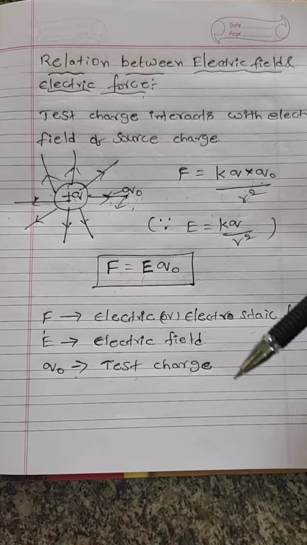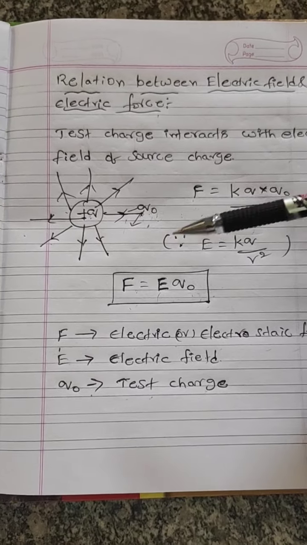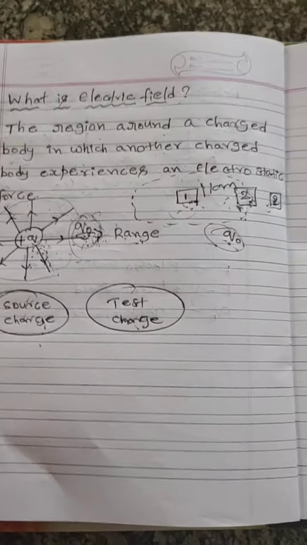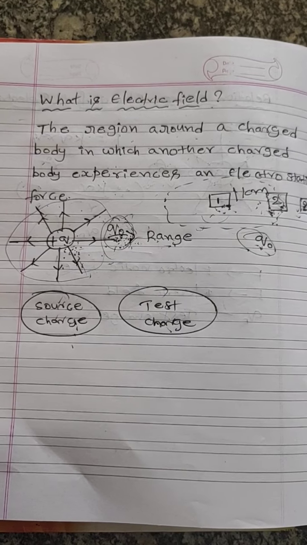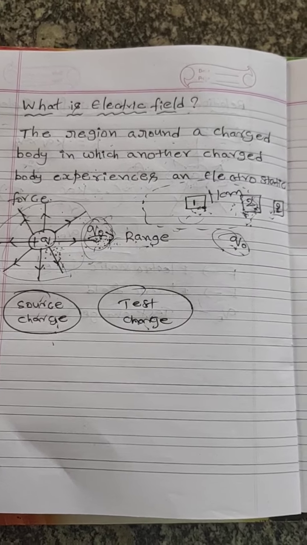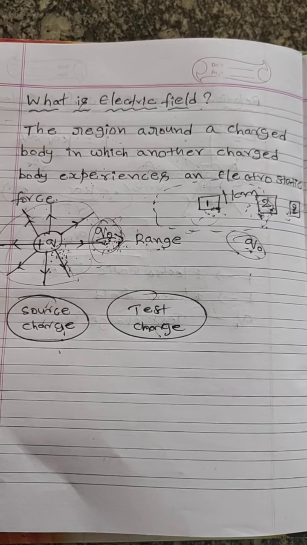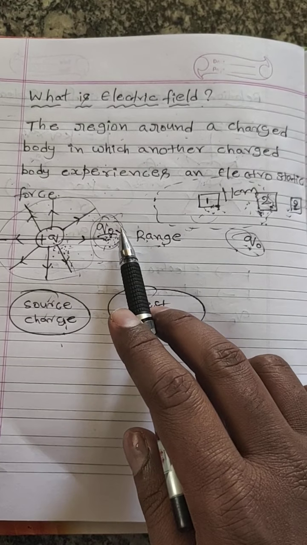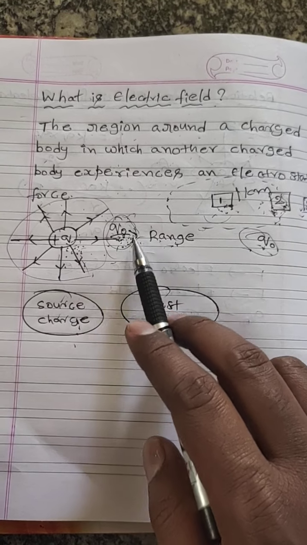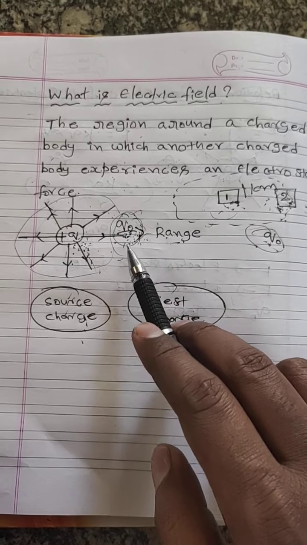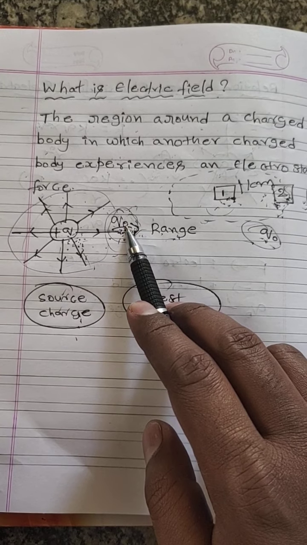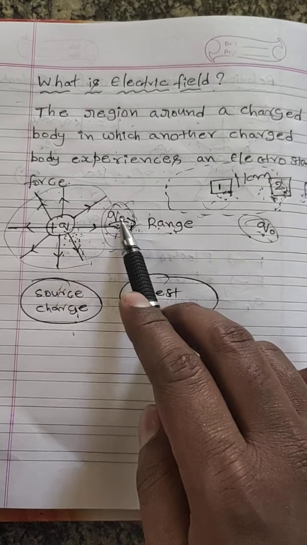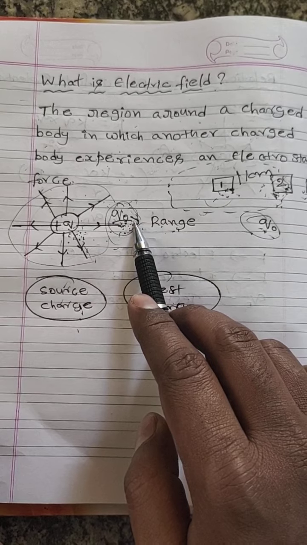Okay, I can explain briefly once again from the start. Just listen carefully. First we discussed the electric field. While explaining the electric field, what I said in this diagram, Q naught is a charged particle, considered within this region, so that this particle will attract or repel the other particle depending on the charges.